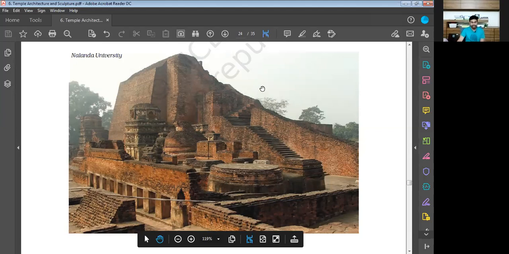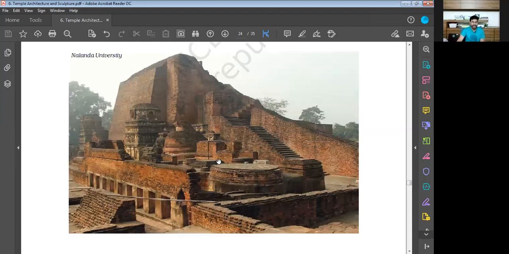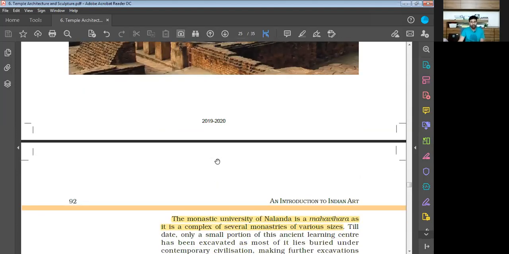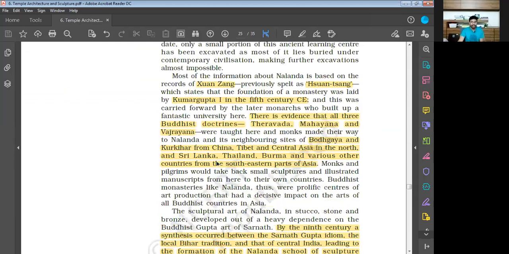Here they have given the image of Nalanda University. You can see they did not excavate the entire Nalanda University. They have been able to excavate only a portion of it. Why? Because of the contemporary settlement around it. Contemporary settlement and development don't allow much deeper excavation of the Nalanda site. That's why only a portion of it has been excavated.